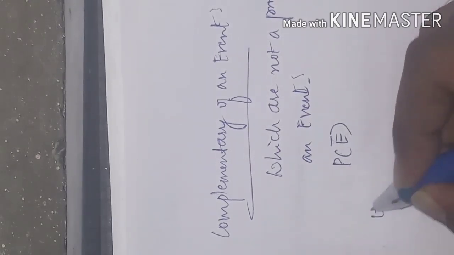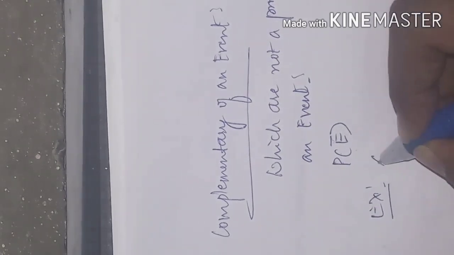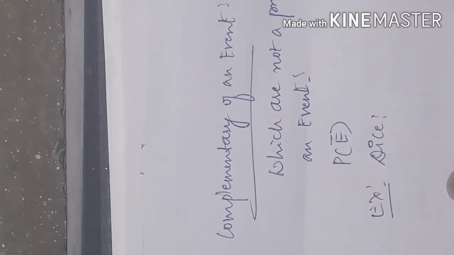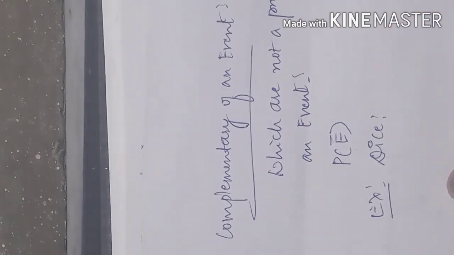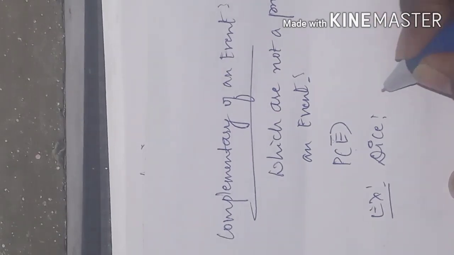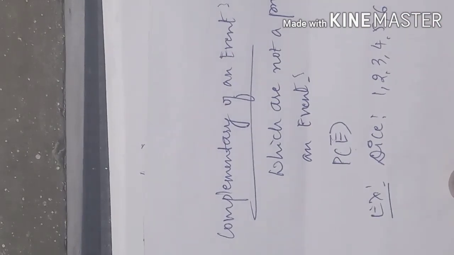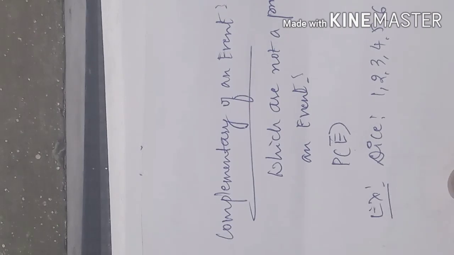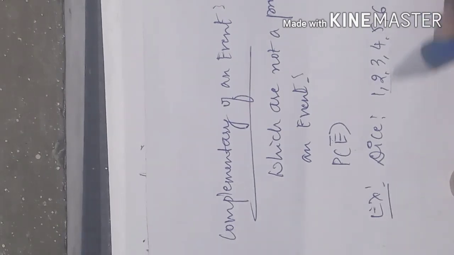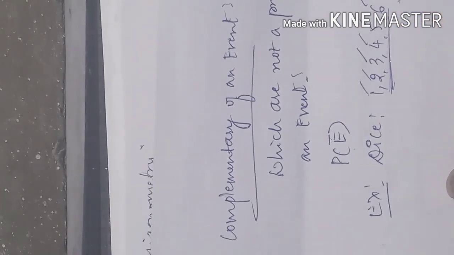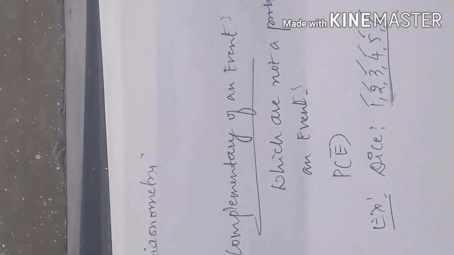Let us take some examples about this complementary. I will talk about the dice. When I roll a die, how many outcomes do we have? 6 outcomes, 1 2 3 4 5 6. I am not asking the answer here. I am saying that we may get any number out of 6. We have 6 outcomes, but only one result will come when I roll it.